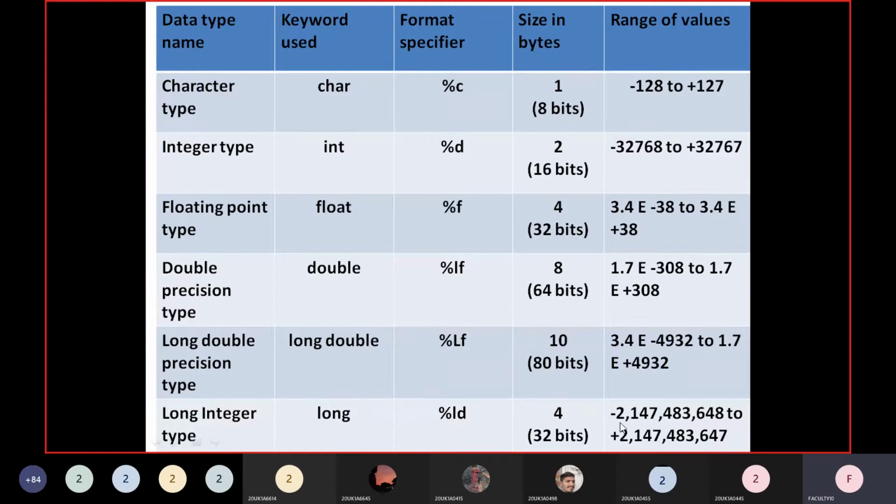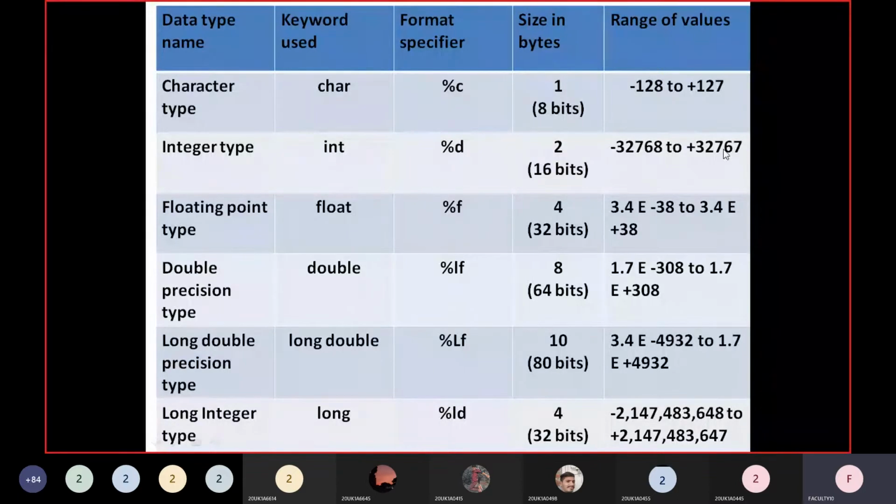See, minus 2,147,483,648 to plus 2,147,483,647, in the international system. So a total 10 digit number is supported. Here for integer it is only a 5 digit number. What is the maximum value? 32,767.